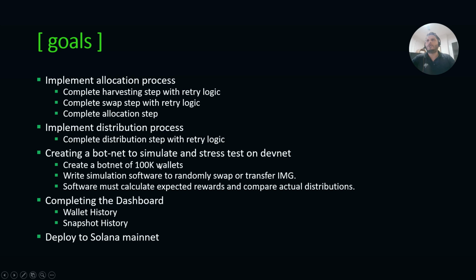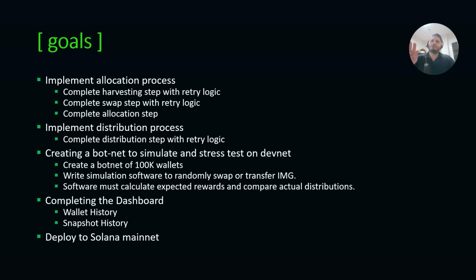So our goals are to implement the allocation process. We want to complete the harvesting step with retry logic. We want to complete the swap step with retry logic, and then we want to complete the allocation step. Like I said before, we just had the scaffolding, so we want to flesh it out. The same thing with the distribution process, flesh that out.